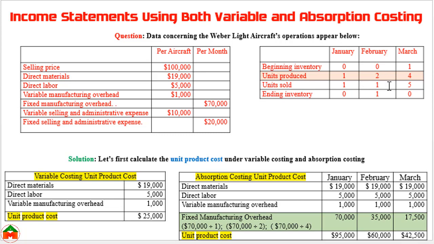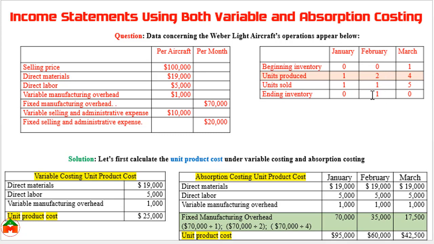That means 1 unit has been transferred to the inventory. That means this 35,000 cost is not shown as an expense, rather it is shown as an inventory or asset in the balance sheet. That's why you are showing less cost, and since you are showing less cost, there is a higher profit in February.